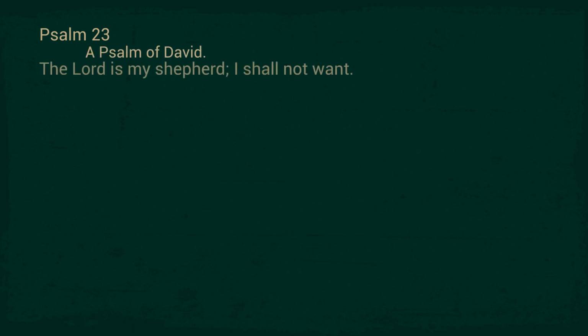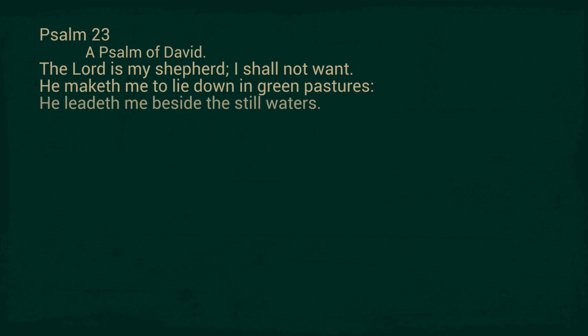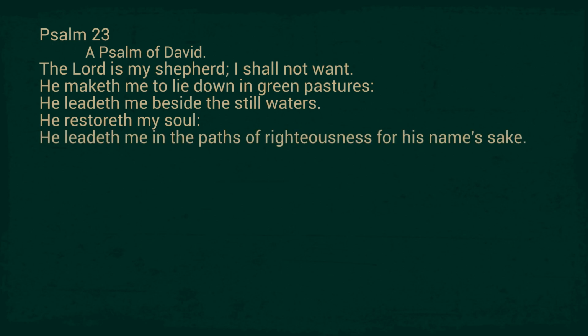Here's Psalm 23, a psalm of David. The Lord is my shepherd, I shall not want. He maketh me to lie down in green pastures. He leadeth me beside the still waters. He restoreth my soul. He leadeth me in the paths of righteousness for his name's sake.